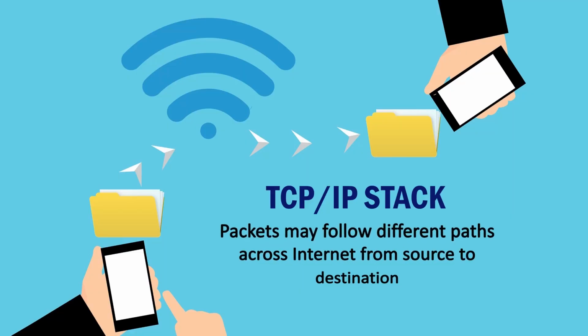So it is the job of Internet Protocol to stamp the destination address information on all the packets. Packets may follow different paths across the internet from source to destination. This is very important. Most probably it is also true for the courier service, because some may go by air, some may go by train, based on the type of booking you have done. But in the case of data transfer across the internet, Transmission Control Protocol or Internet Protocol, when using packets for data transfer, though all packets are going to one destination, it doesn't literally mean all packets.